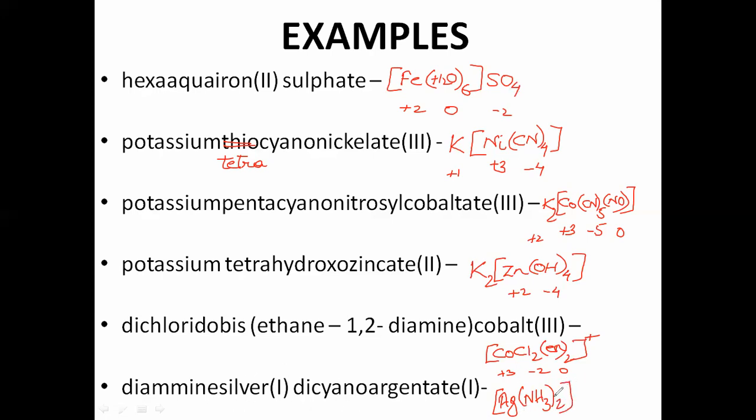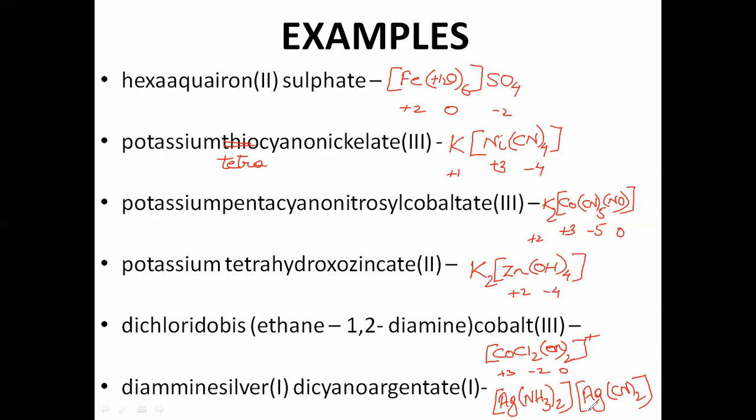Diamminesilver, okay, 1, and the next complex is dicyanoargentate. Okay, so again, argentate is nothing but Ag only, because since it is an anion, that's why we are writing argentate instead of silver. Okay, and then cyano, so CN2, and then the complex. Okay, so that is how we need to balance, and we need to write the formula of these particular complexes.